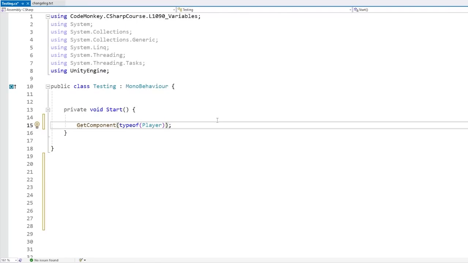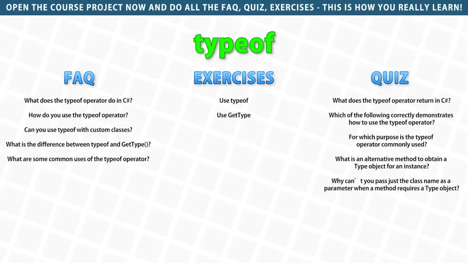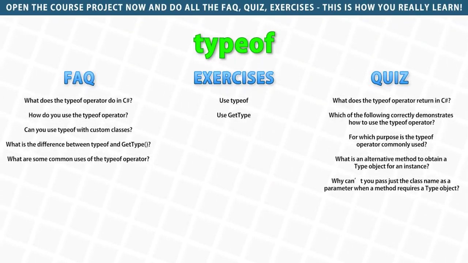Or alternatively, like we saw in the lecture on typecasting, you can, for example, create an object of that type. So for example, making a brand new Player. And another way to get the type of type Player, if you have an instance of that type, you can just call the function GetType, and yep, this is going to return the exact same thing. So if you have an object of a certain type, you can call GetType, and if you don't, you can do typeof and then pass in the class name itself. So yep, that's typeof. It's very useful when you need to get the Type object to use in some kind of code.